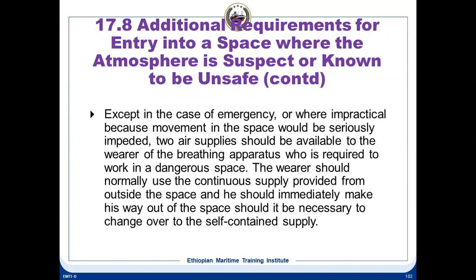And only if the continuous air supply is interrupted, or this person encounters some situation where he feels that evacuation of the space is necessary, or he is told to evacuate the space immediately, then he changes over to his BA supply, which is the self-contained unit, and gets out of the space ASAP.